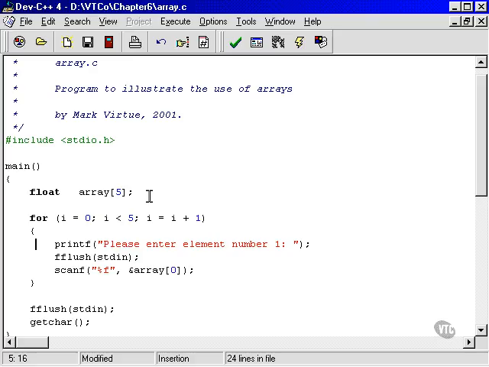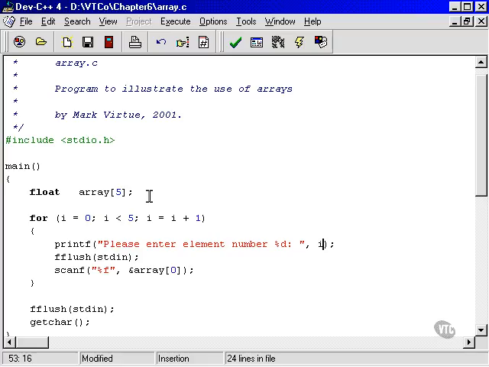So please enter element number 1. Well, we don't want to ask them for element number 1 every single time. We don't want to have 5 questions that all say please enter element number 1. What we want to do instead is say please enter element number %d. And then we actually want to ask them for I. Is it I?